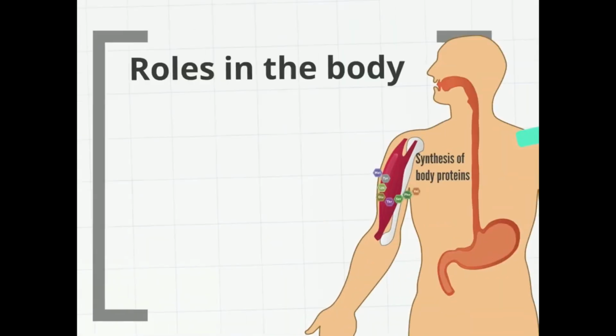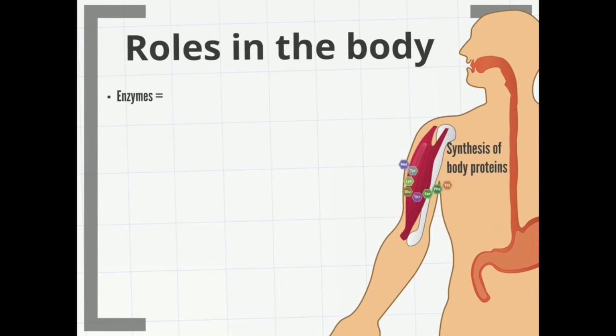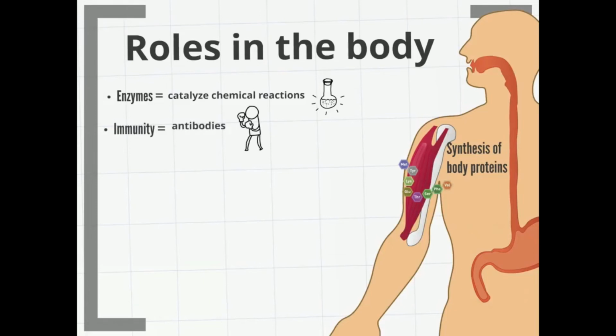Role in the body. Enzymes. The best known role of proteins in the cell is as enzymes, which produce or catalyze chemical reactions. Immunity. Proteins can be antibodies, which are involved in identifying antigens, foreign invaders. Hormonal proteins are messenger proteins, which help to coordinate certain bodily activities, for example insulin, which regulates glucose metabolism.